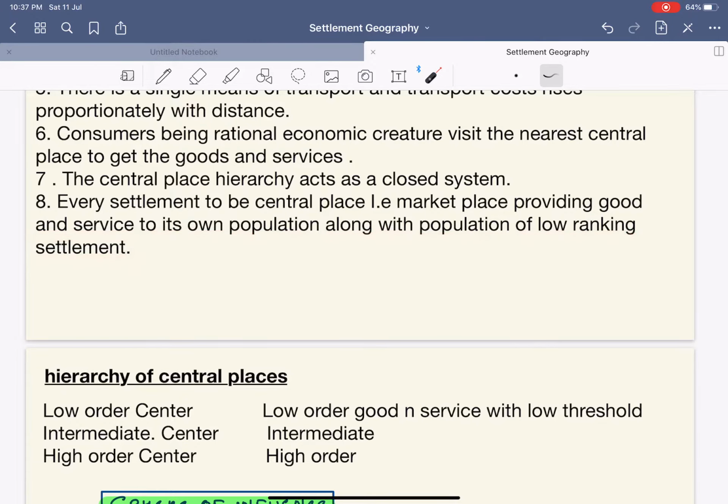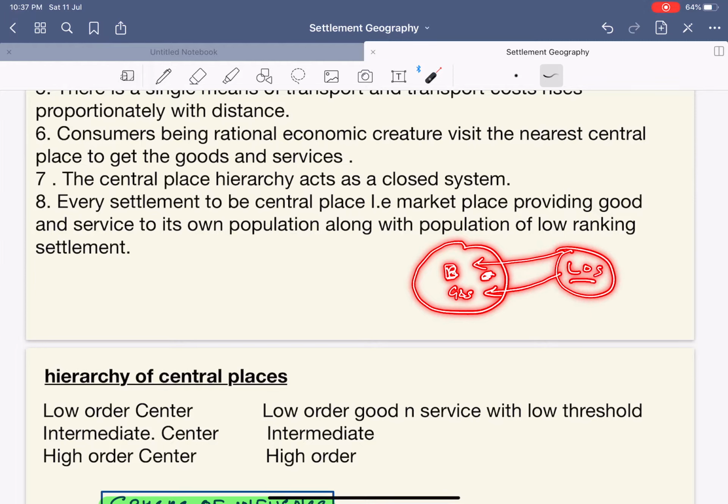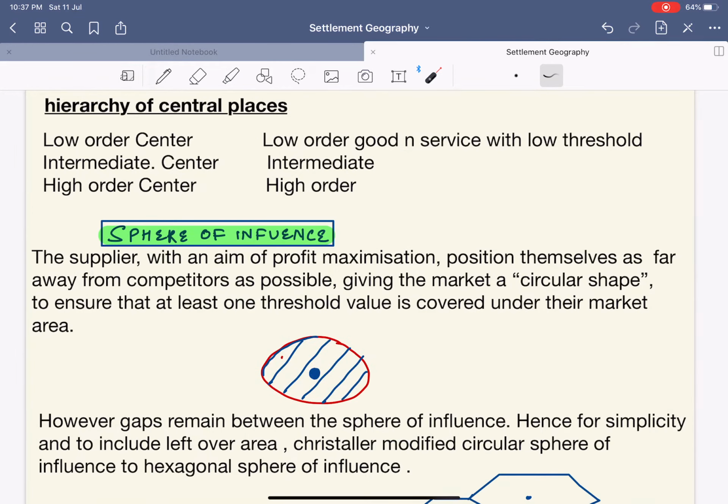It simply means that if this is Bhubaneswar, then Bhubaneswar will not just provide goods and services to its own population but also to the population that are coming from outside, or we can say, from the lower order settlement. Simple. Next, what is the hierarchy of the central places?